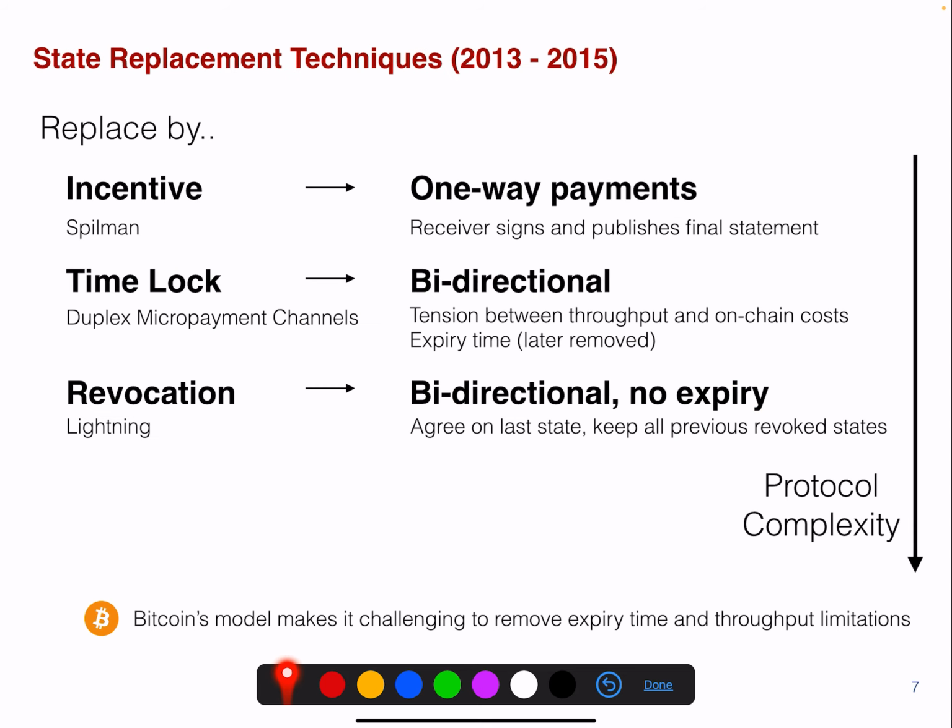So there are a few state replacement techniques that were proposed over the last years. Spillman was the first one. This was replaced by incentive. We discussed replaced by time lock. We discussed replaced by revocation, and basically the older the protocol, the more complex they become, right? And Bitcoin's model makes it really challenging to remove this expiry time and to remove these throughput limitations of an off-chain transaction.